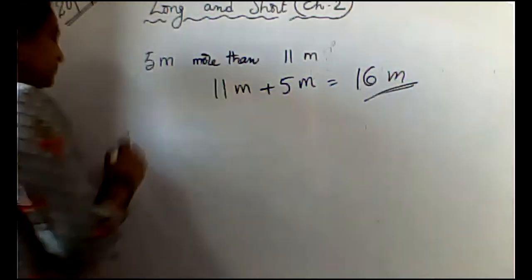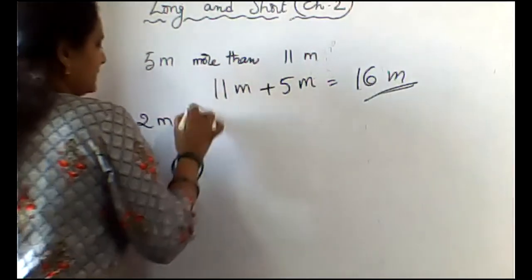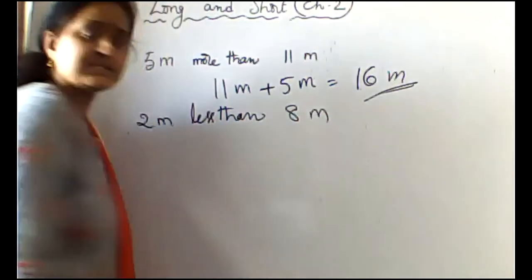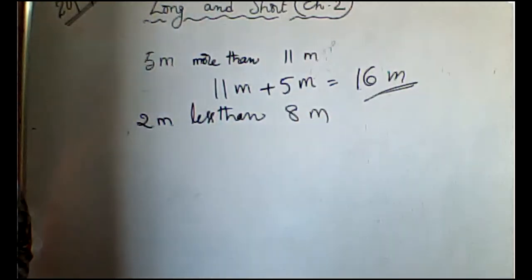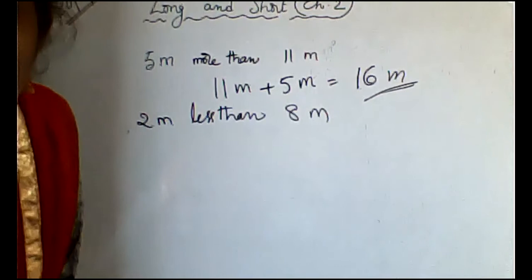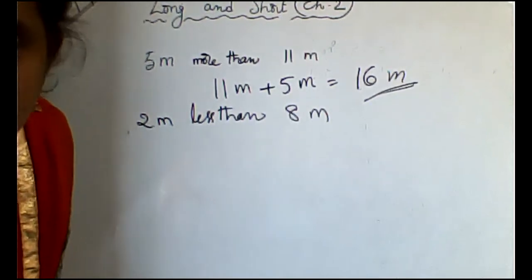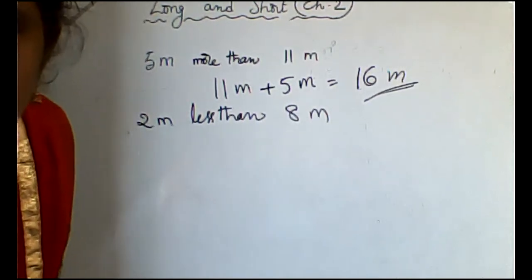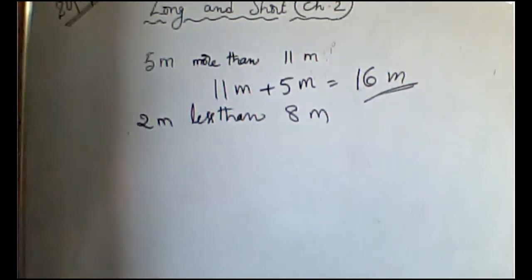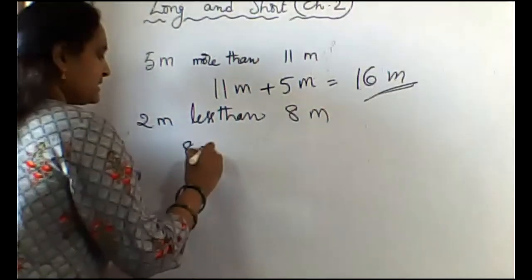2 meters less than 8 meters. Less than means what? Subtraction. Very good. So 8 meters minus 2 meters.